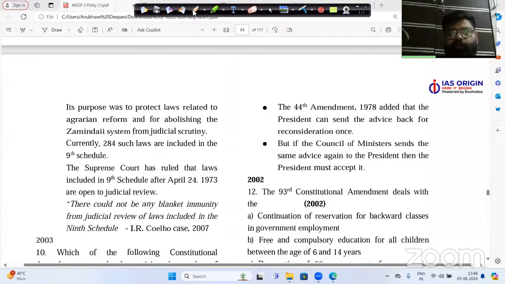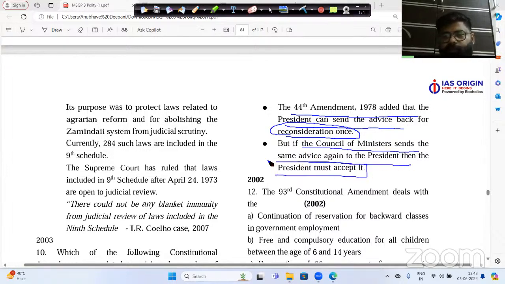Now there is one more statement you can read. I have explained that thing, but again in parliamentary language, no problem with that. The 44th Constitution Amendment 1978 added that the President can send the advice back for reconsideration once, but if the Council of Ministers sends the same advice again to the President of India, then the President must accept it. This is the portion here.